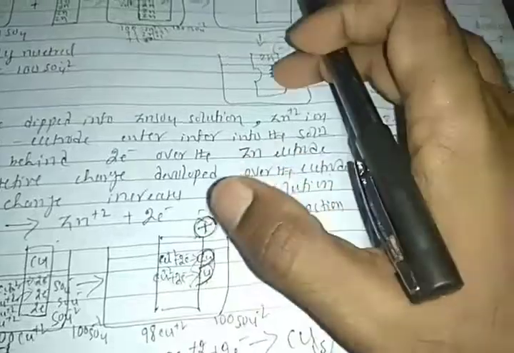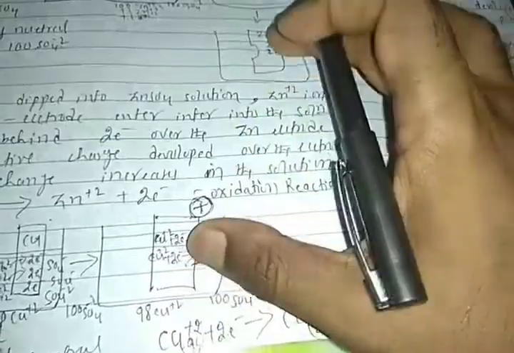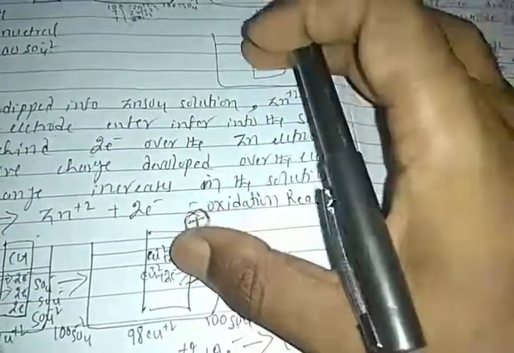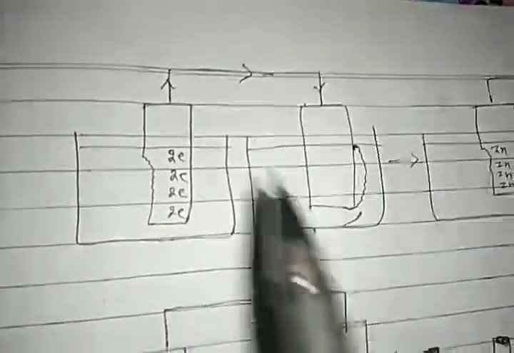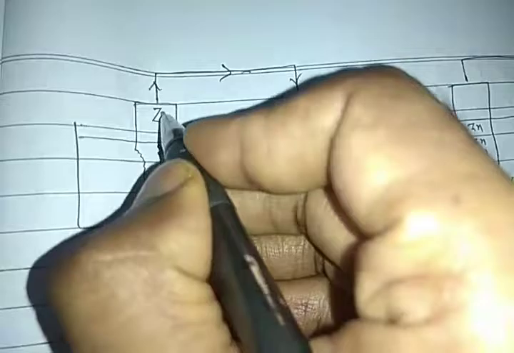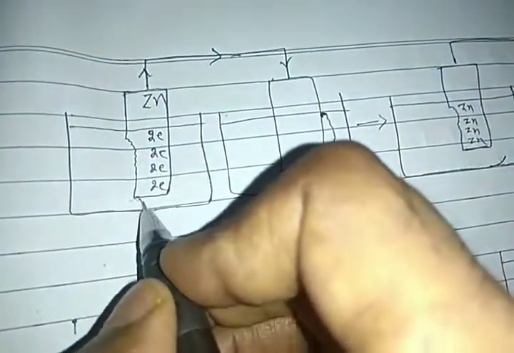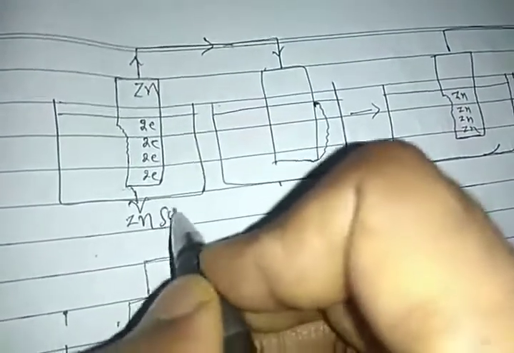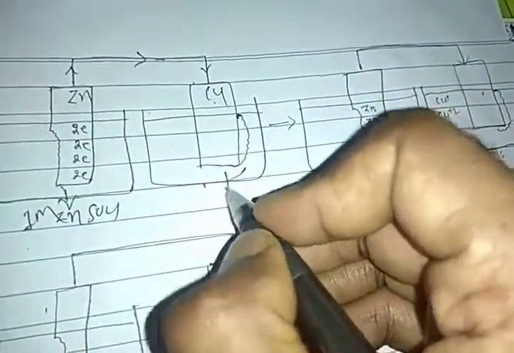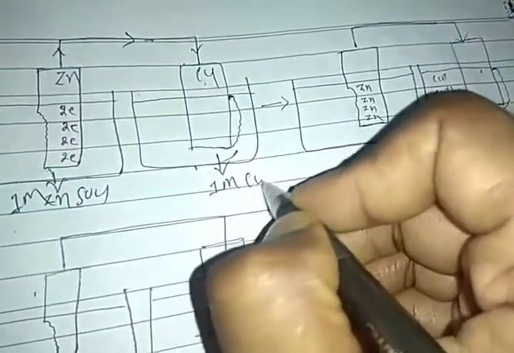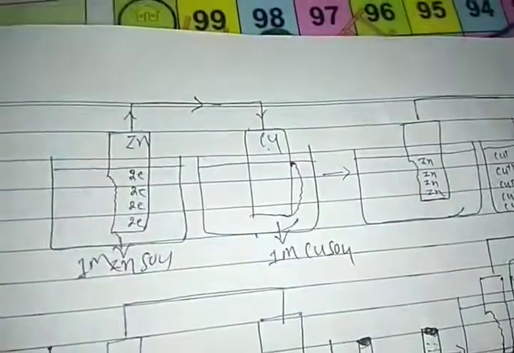For neutralizing, we connect a wire between the zinc half cell and the copper half cell. This is the copper half cell, students, and this is the zinc half cell. Both are connected through a wire, any wire. This is the zinc electrode in zinc sulfate solution, and the copper electrode in 1 molar copper sulfate solution.